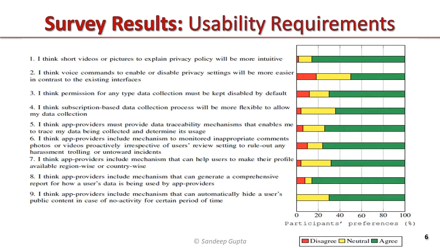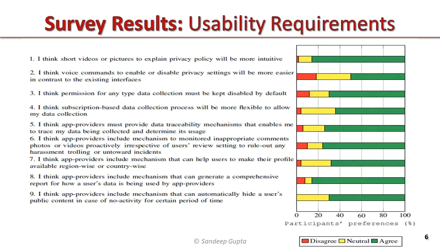Participants' response for usability requirements. The figure indicates the participants' response on usability improvements on current privacy policies provided by smart app providers. Approximately 85% of participants find that short videos or pictures to explain privacy policies would be more intuitive. 50% of participants prefer that voice commands to enable or disable privacy settings would be easier in contrast to the existing interfaces. Participants believe that permission for any type of data collection must be kept disabled by default, and the data collection process can be subscription-based.